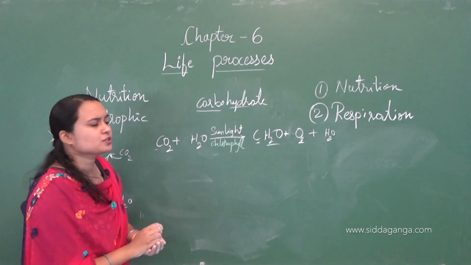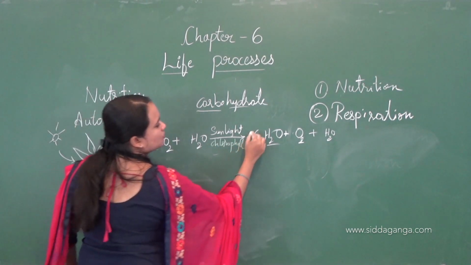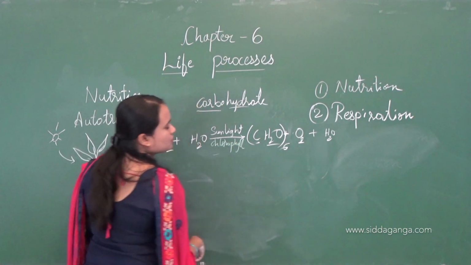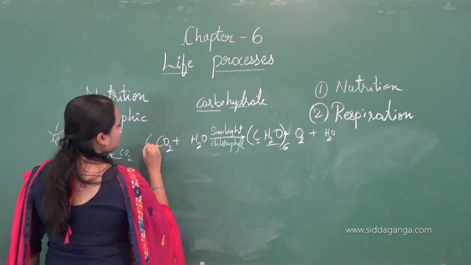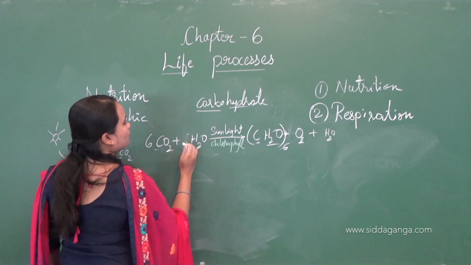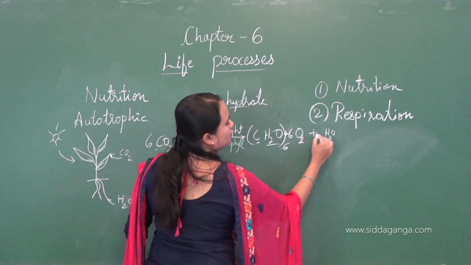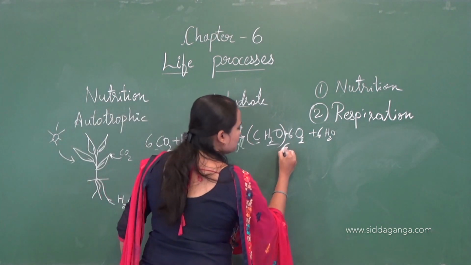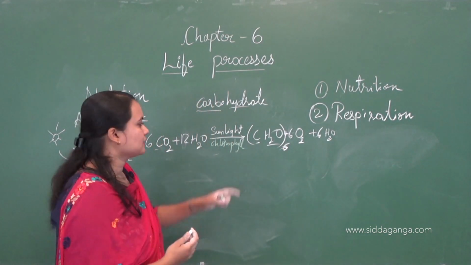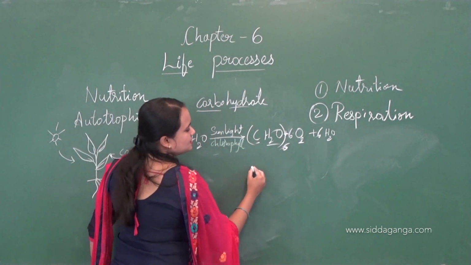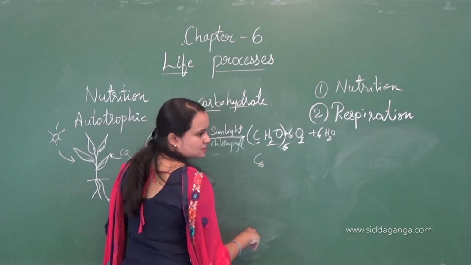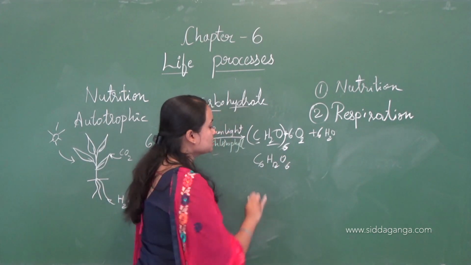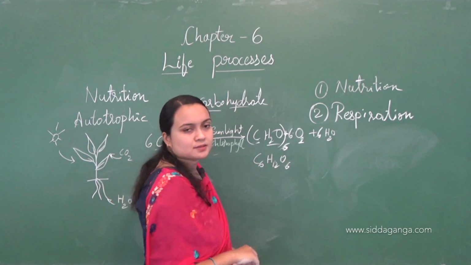So here I think the reaction is not balanced. Okay, now the reaction is balanced. I have written 6 here because the carbohydrate, that is glucose, contains 6 carbon atoms, C6, H12 and O6, 12 hydrogen and 6 oxygens.